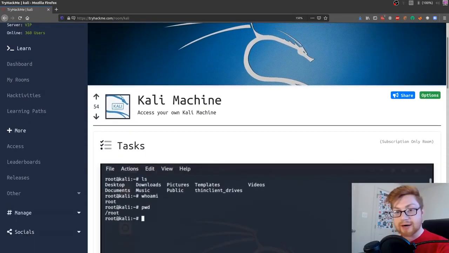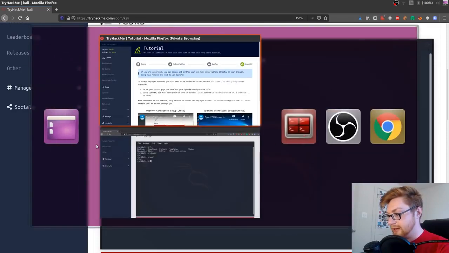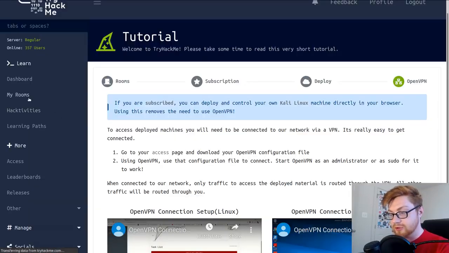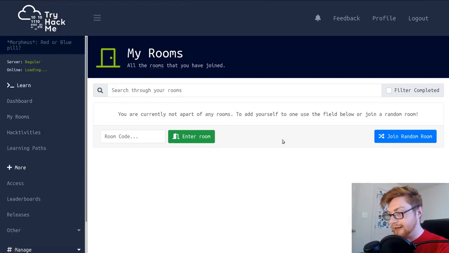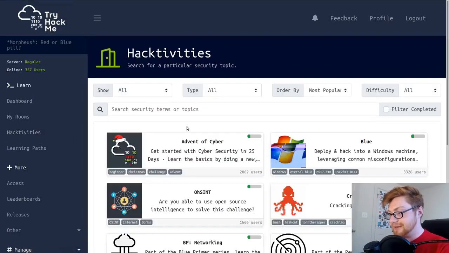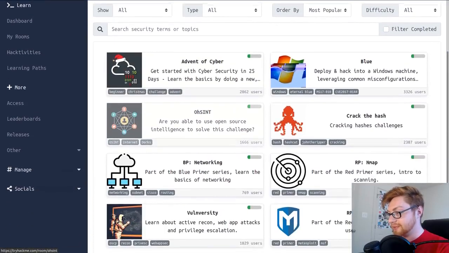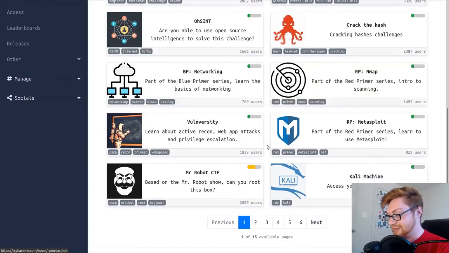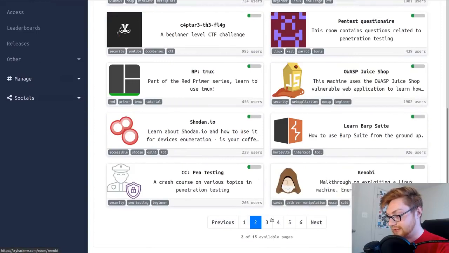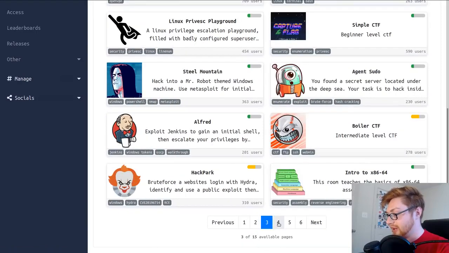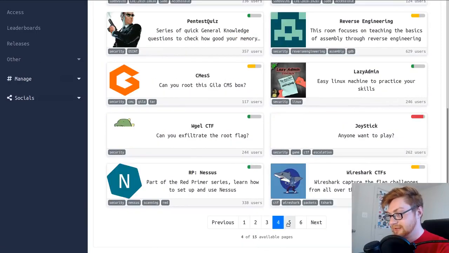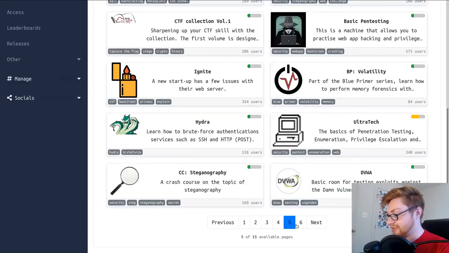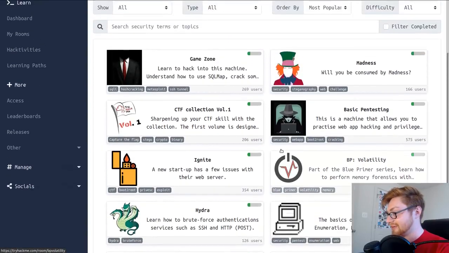All right, let me pivot to my other browser here that I want to use to go find and track down the basic pen testing room. You can take a look at some of the other rooms that they have. It's awesome that they actually had an Advent of Cyber thing, like those 25 days till Christmas. Cracking hashes, learning about Metasploit, the Kali Linux one, Shodan, OWASP, Juice Shop, Alfred, some Wireshark stuff, reverse engineering, DVWA. Look, I think they just have a really cool collection here.